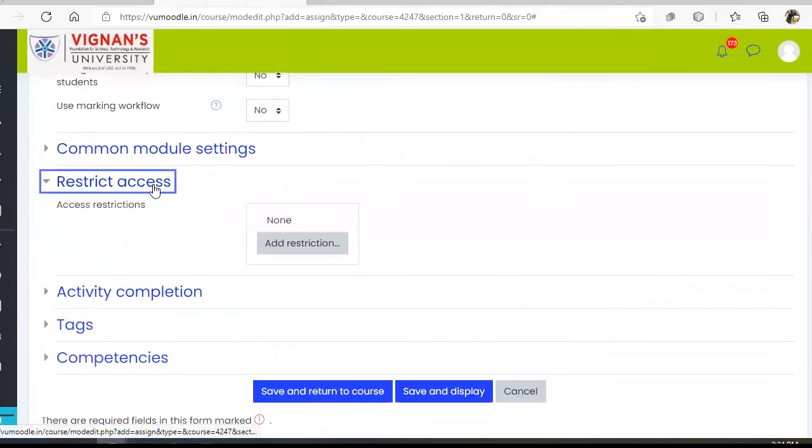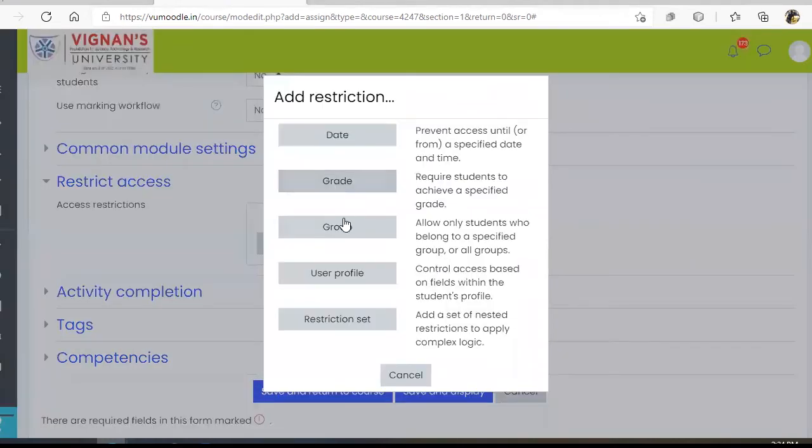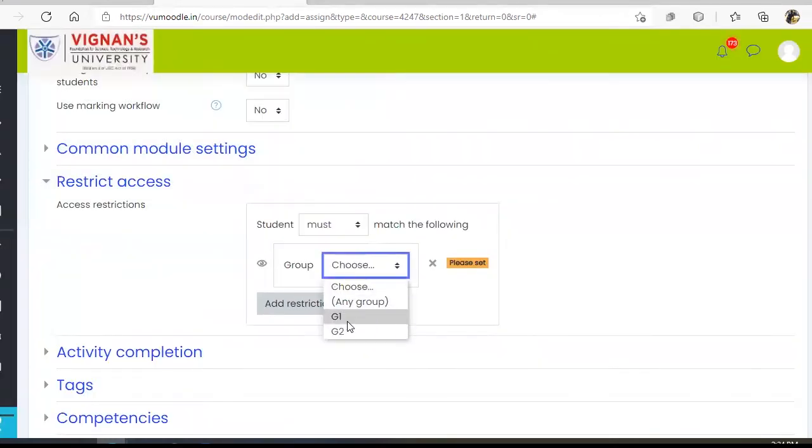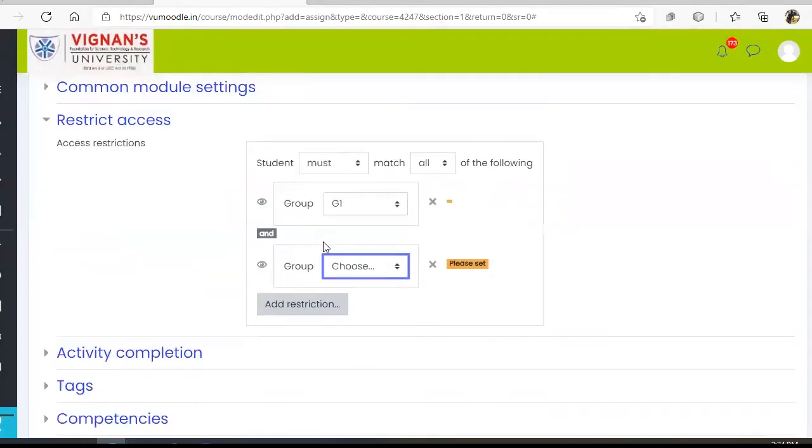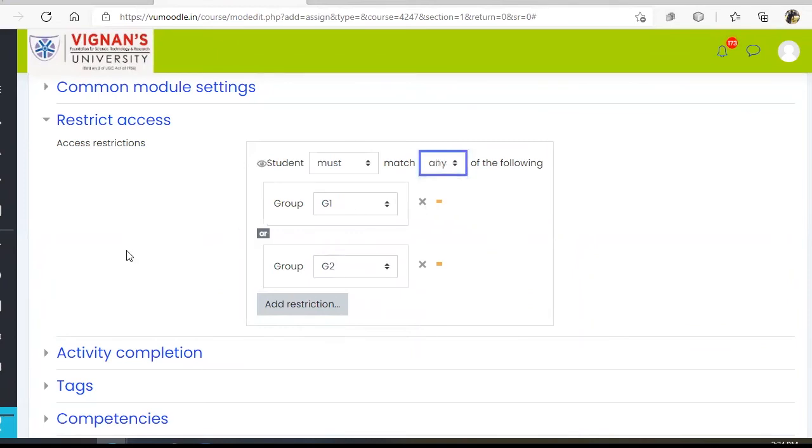And this is the most important one, the restrict access. Here, what you can do is restrict the students based on previous activities or based on their groups. For example, if you want to restrict this assignment to only a particular group, select the group and choose group 1. So this assignment will be available only for group 1. If you want to allow this one for multiple groups, you can do that. So it is available for both groups. Now group 1 and group 2 both will be able to access.